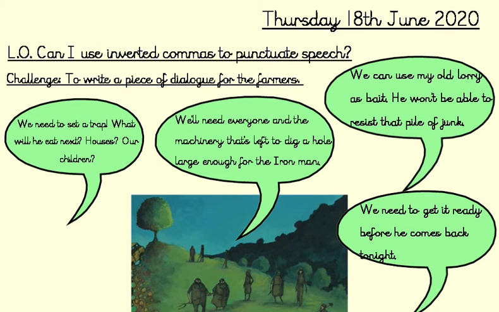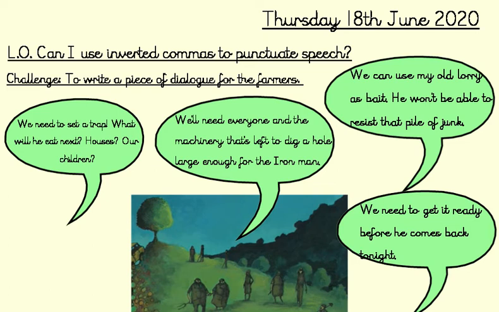Yesterday you wrote some amazing speech bubbles which are going to help us today. So make sure you've got your page and everything set up with a pen or a pencil and a ruler so that you're ready to start learning. So today's date is Thursday the 18th of June. Make sure you've written today's date, and our can I statement is the same as yesterday. Can I use inverted commas to punctuate speech? So we're applying what we learnt yesterday, what we revised yesterday about our rules for punctuating speech to write a piece of dialogue for the farmers.